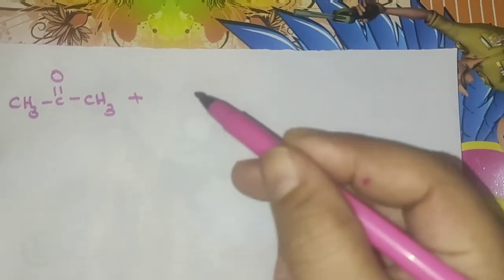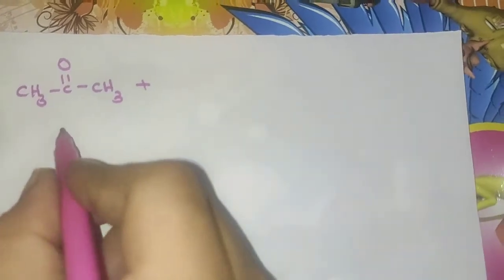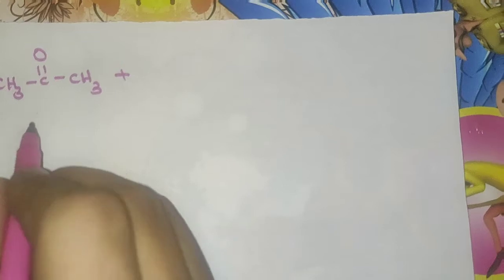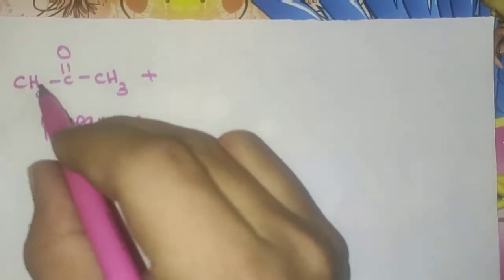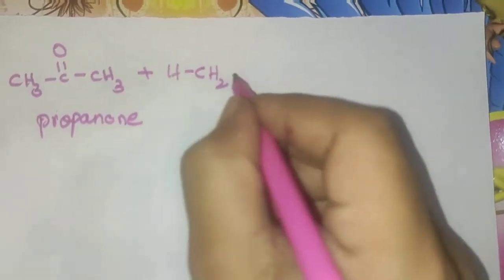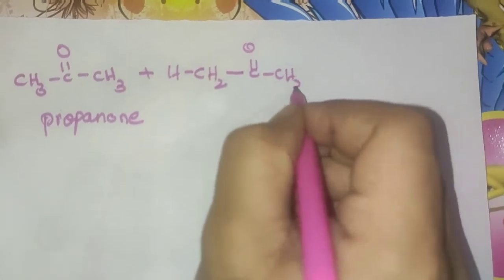Similarly, we will have an idea about ketol as a product. Now let us learn about it. For obtaining ketol, we have to take propanone, or acetone simply. So here 2 molecules of propanone. For our convenience, I am going to represent CH3 in the formation of CH2H, and here double bond O, and here CH3.